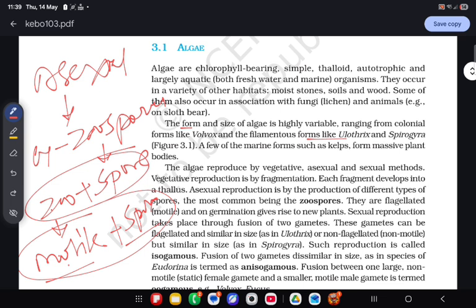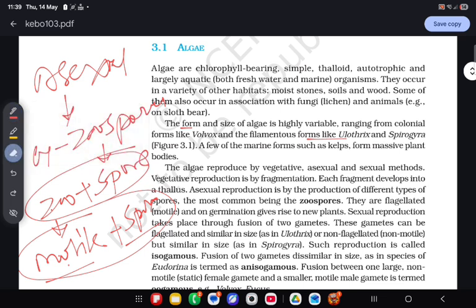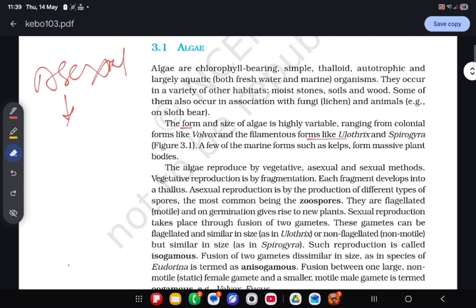The spores may be flagellated or non-flagellated. Clear? This type of reproduction is most commonly found in Chlamydomonas, for example. So asexual reproduction by zoospores, where motile spores take part in reproduction, for example Chlamydomonas.